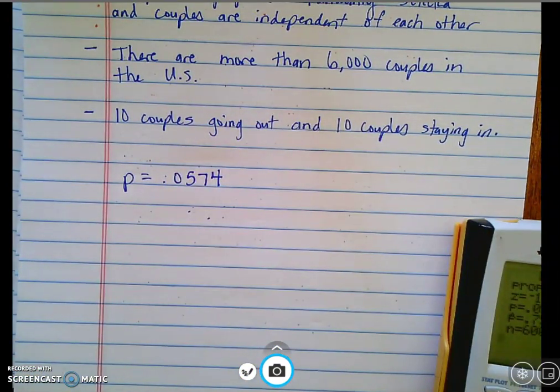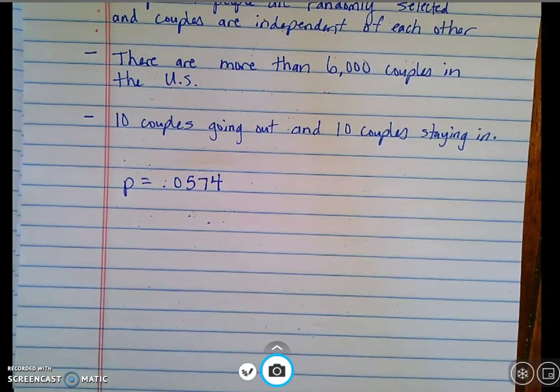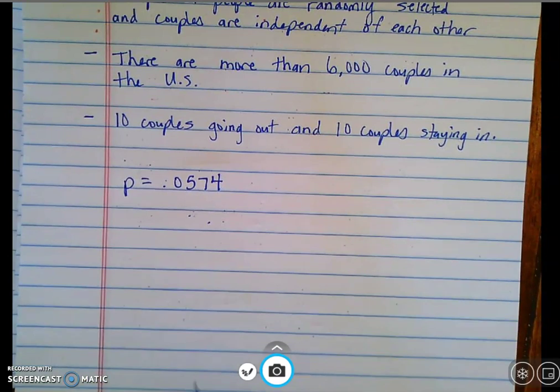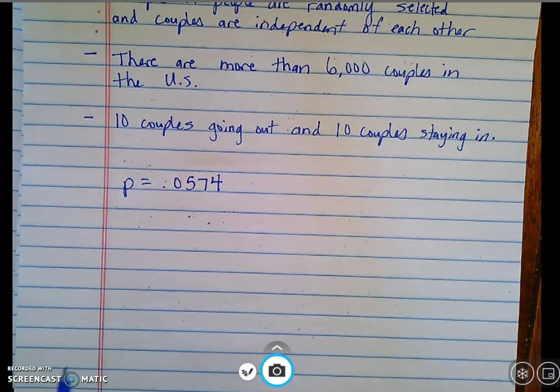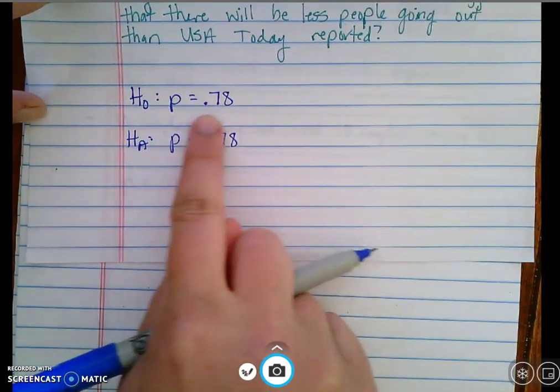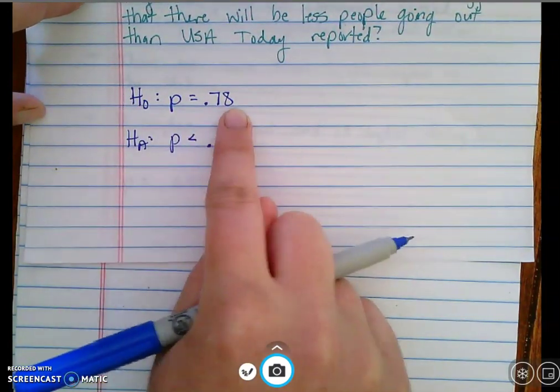Now, deciding whether to reject or retain this. Remember, because it didn't give the alpha value, I'm going with 0.05. This is greater than 0.05, okay? When it is greater than, we retain. So I'm going to be retaining my null. Let's go back and see what that means. I am retaining the null. I am saying that p is 0.78.